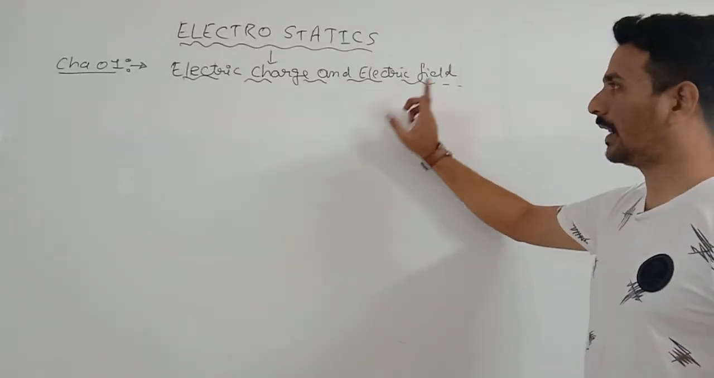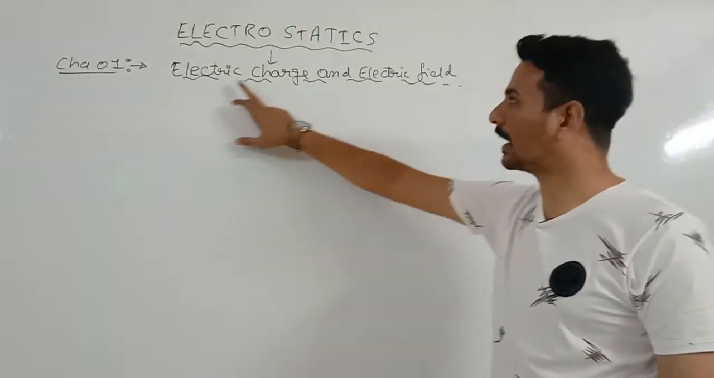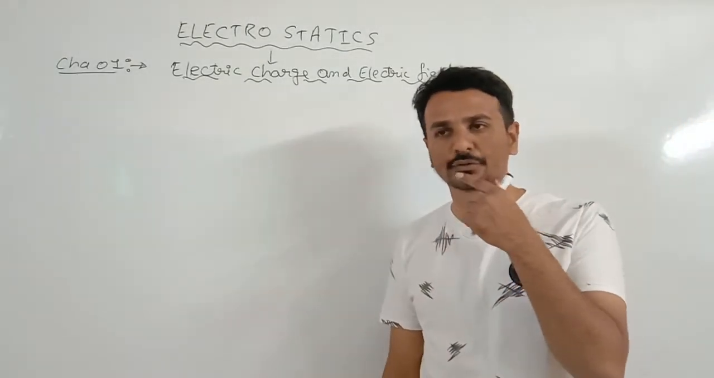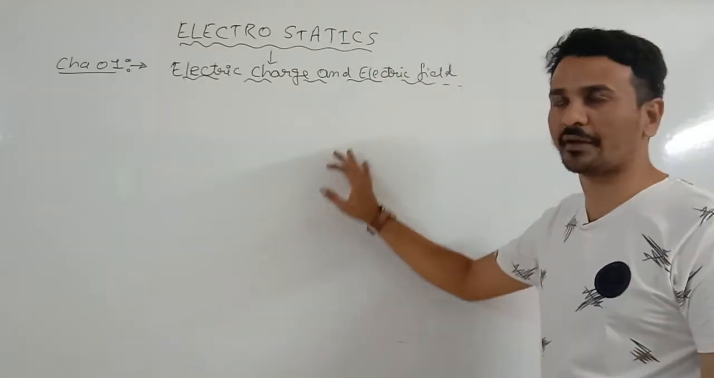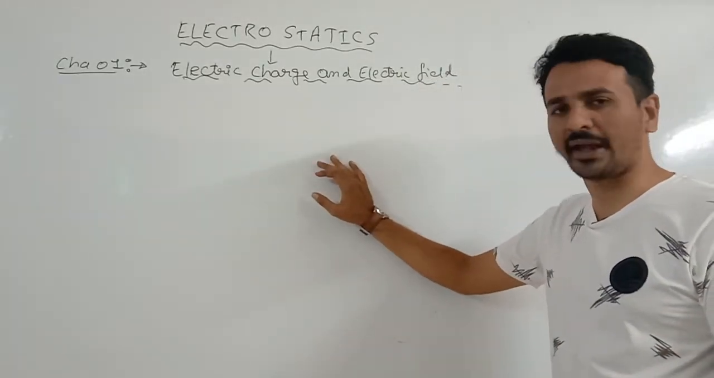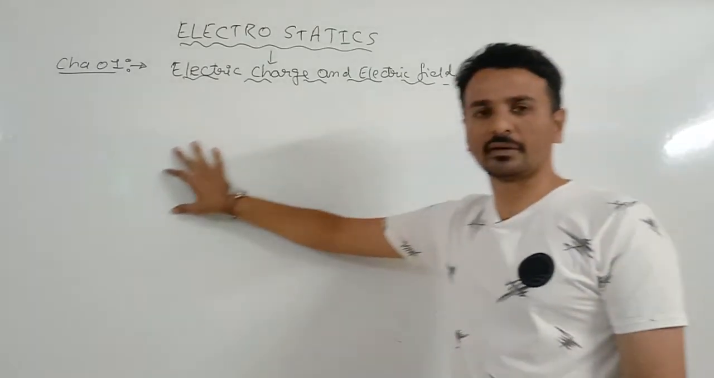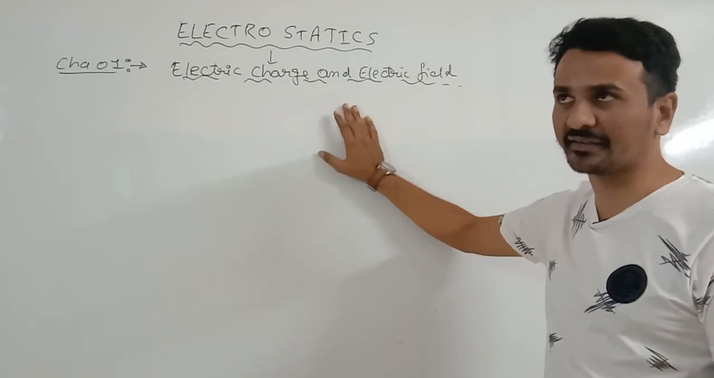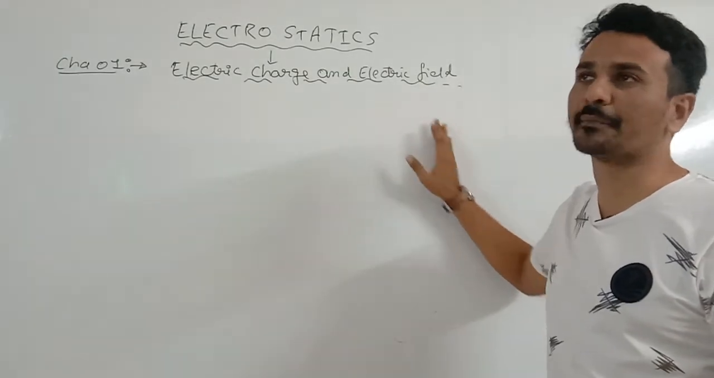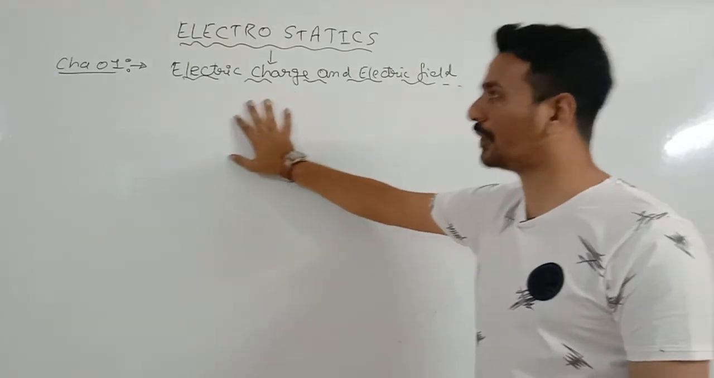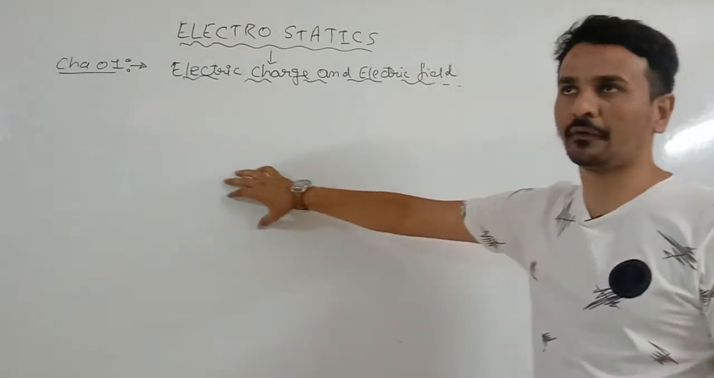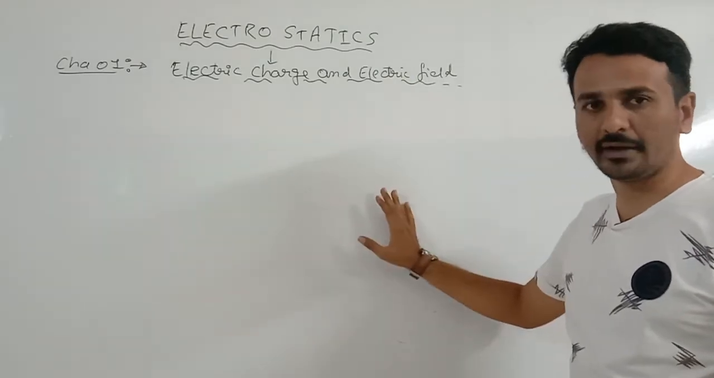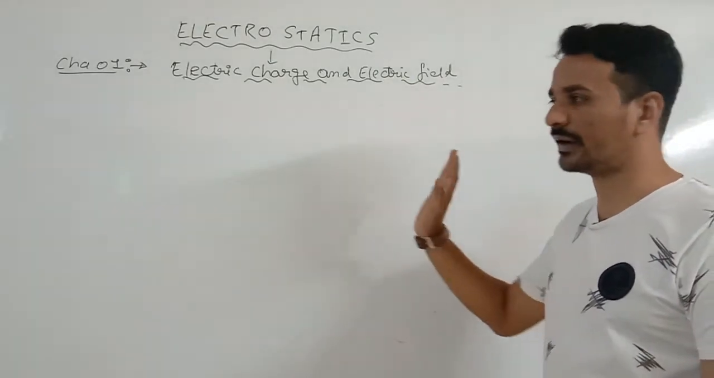Electrostatics, chapter 1 of 12 science, electric charge and electric field. In standard 11, you must have gone through chapters like thermodynamics, SHM, waves, mechanics, etc. Now, in this 12th standard, you will study mainly about electricity, magnetism, and then a combination of electricity and magnetism. That is, part 1 of 12 science is composed of electric charge, electric current, electric field, magnetic field, electromagnetic waves. That is, it is a combination.